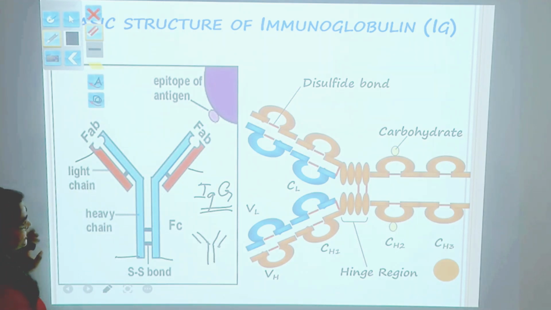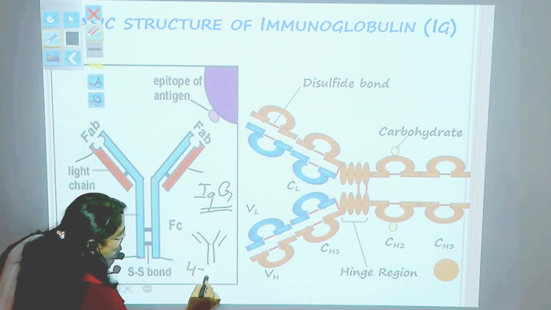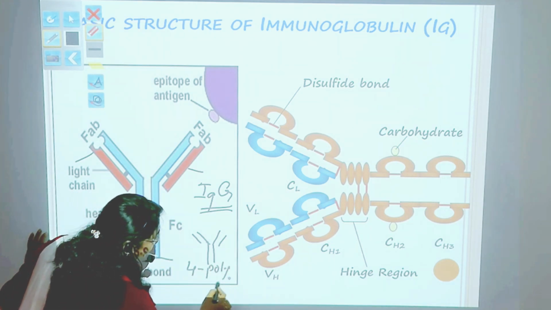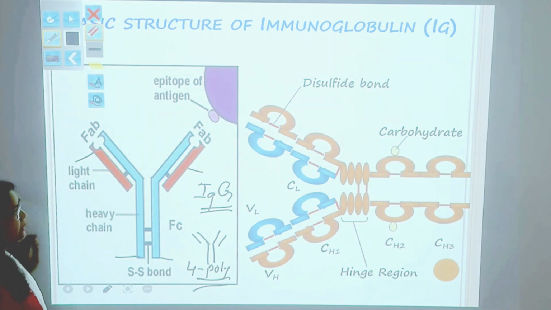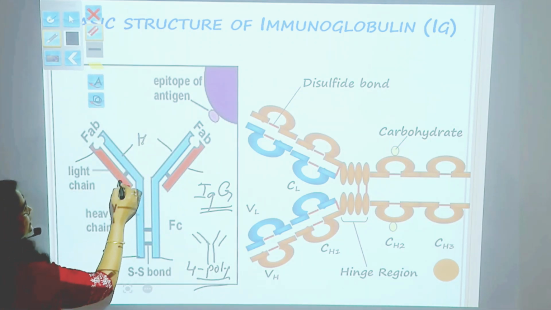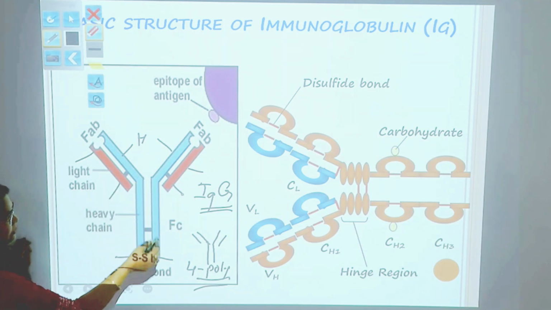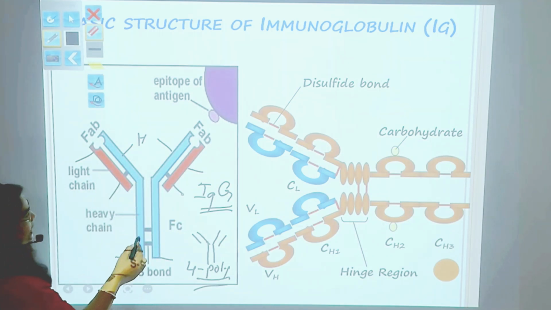It is made up of four polypeptide chains. This is a heavy chain, this is the lighter chain. All these four polypeptide chains are held together by disulfide bridges.